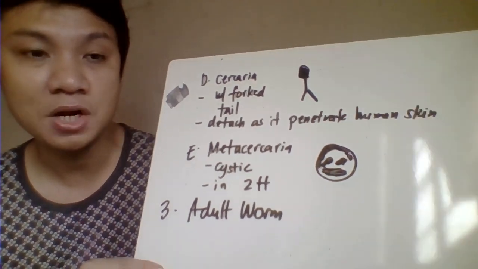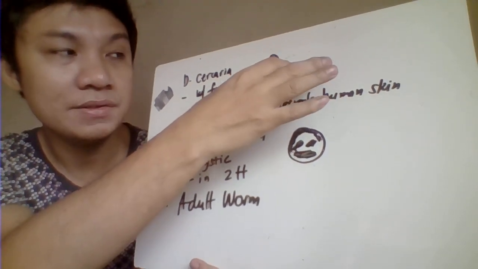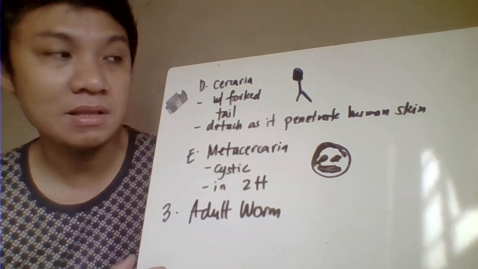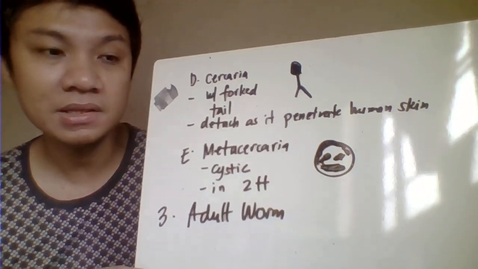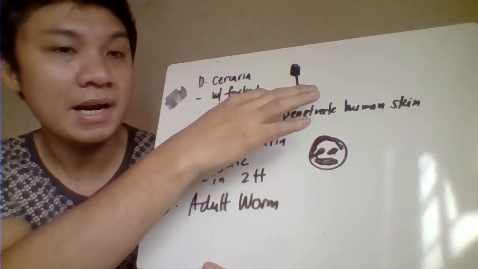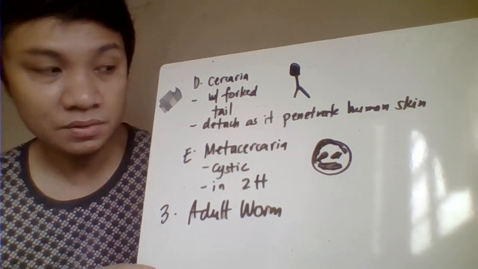As it enters the skin of the patient, it loses its fork tail as it enters the body of the host. But for some other trematodes, since they still have a second intermediate host, this cercaria would try to find another second intermediate host.